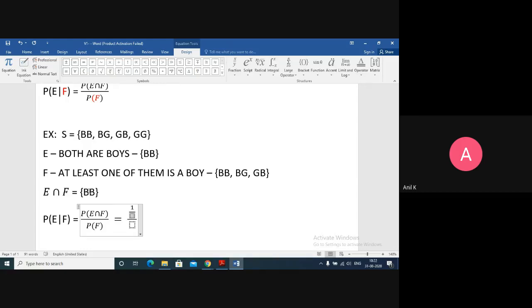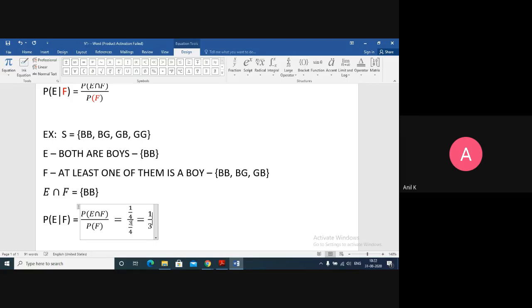Your sample space will consist of 4 elements. S has 4 elements. Upon probability of F: favorable outcomes of F is 3 and the sample space will have 4. So 1 upon 4 divided by 3 upon 4, the 4 will get cancelled. And the final answer will be 1 by 3.